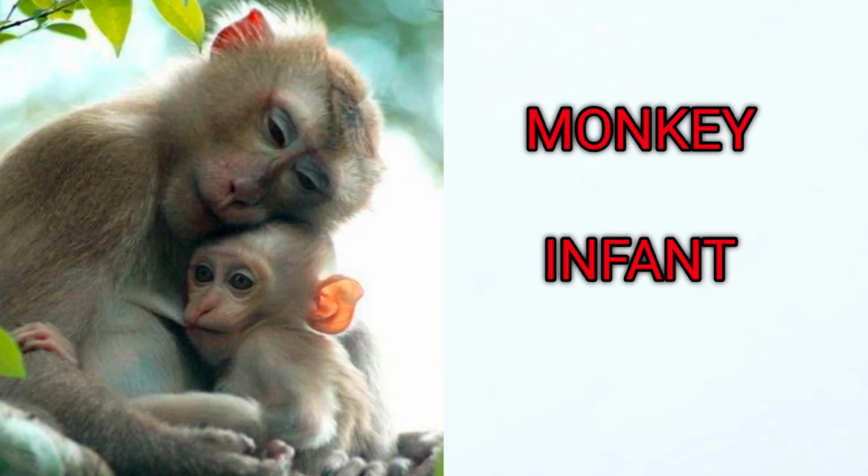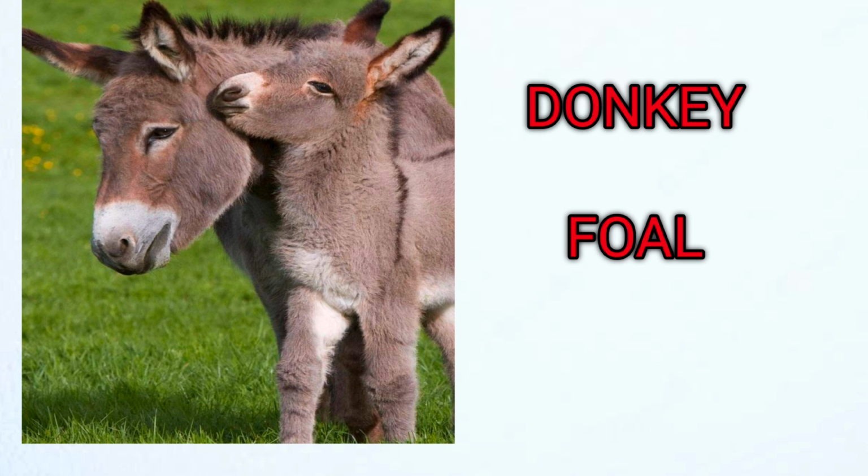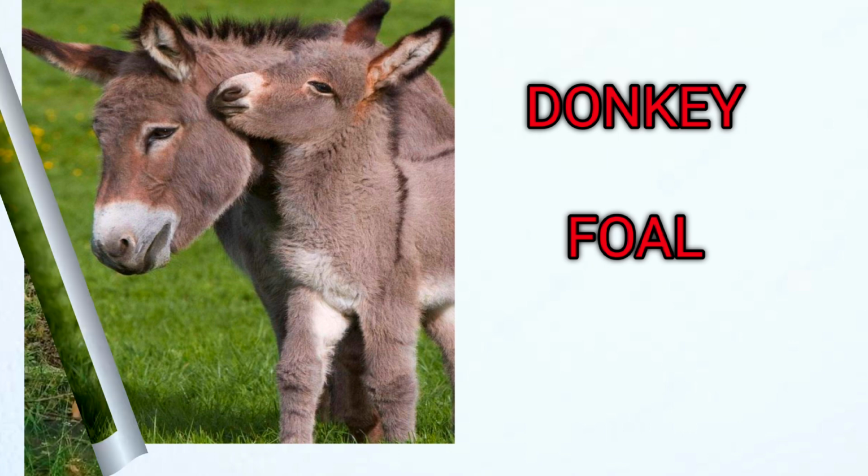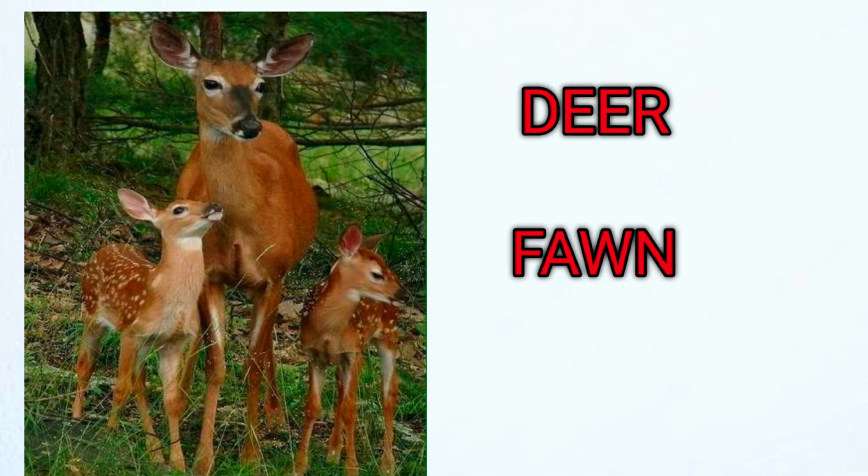Monkey. Young one of monkey is called infant. Monkey, infant. Next, donkey. Young one of donkey is called foal. Donkey, foal. Next, deer. Young one of deer is called fawn.